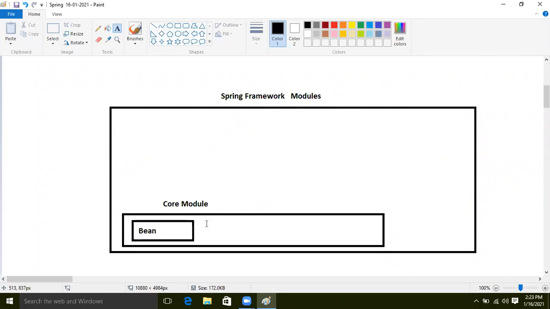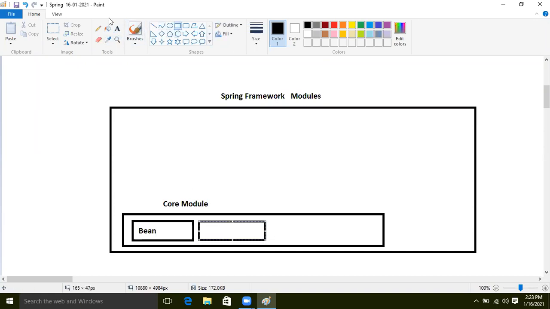So don't worry about that. A bean is just a class, and I will explain how to write the class so that our IoC container will accept it. Then again we will understand our core module's core concept.